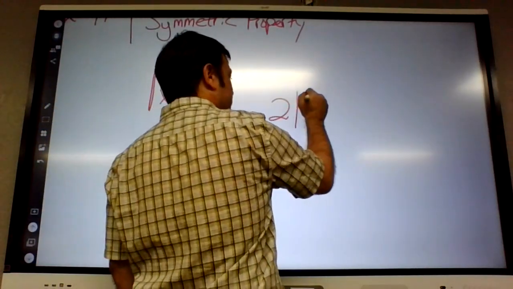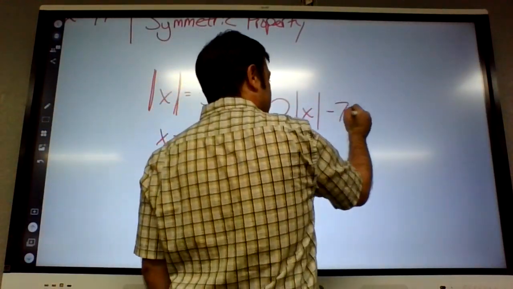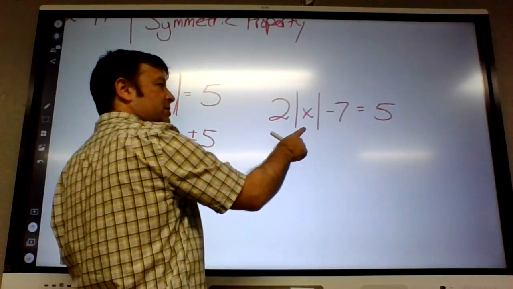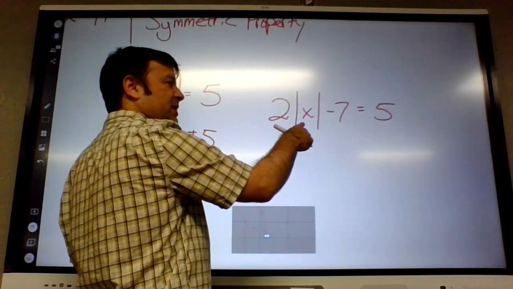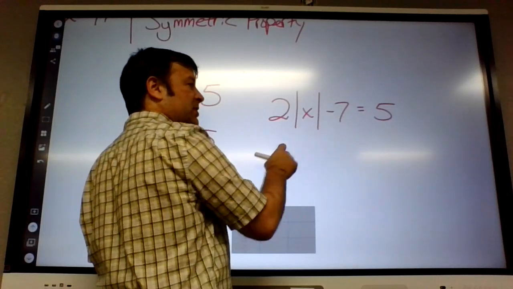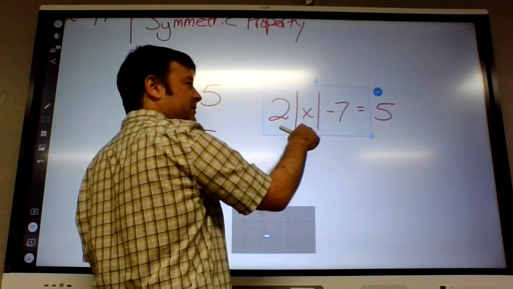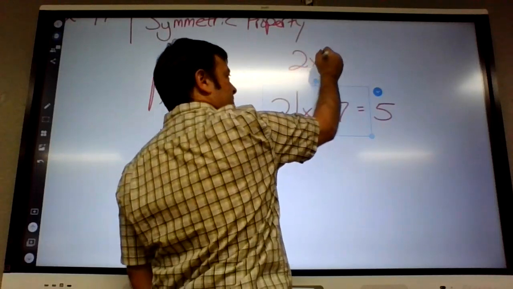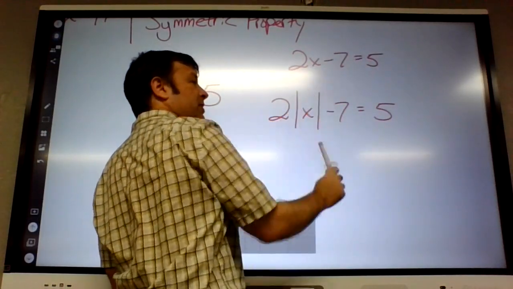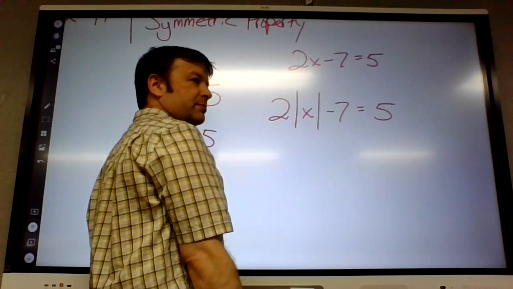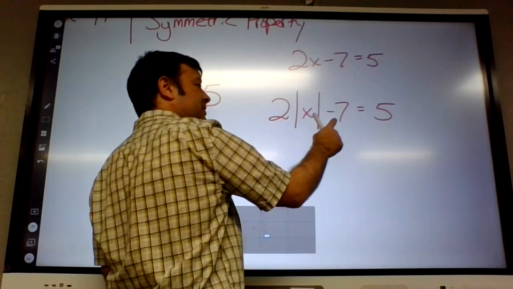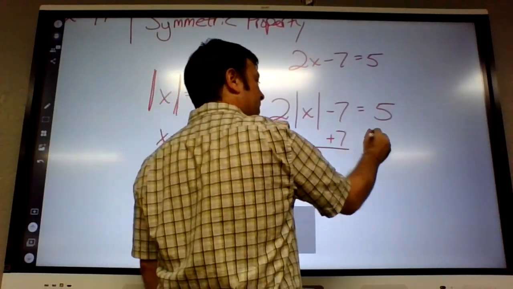So the problem that you're doing looks more like this. We did some of these last year. You want to get the absolute value by itself first. So what would we do to get this absolute value by itself? It's almost the same as this. Not a trick question. Plus 7. So same thing here. You want to get the absolute value by itself first.